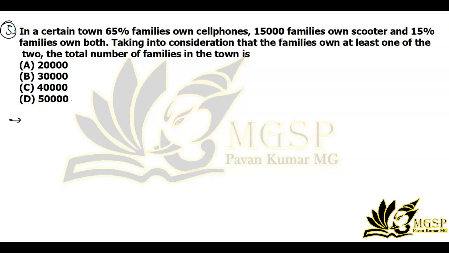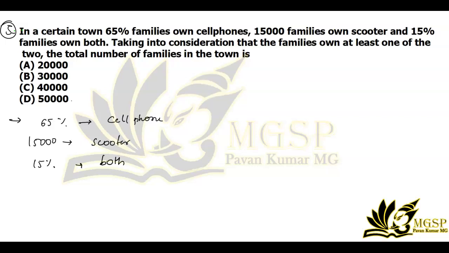So here I will write out the things that are given. 65% of people have the cell phone, then 15,000 people have a scooter, then 15% have both.